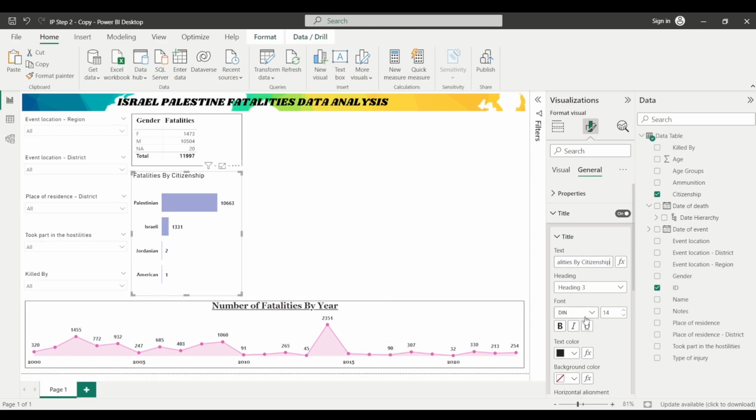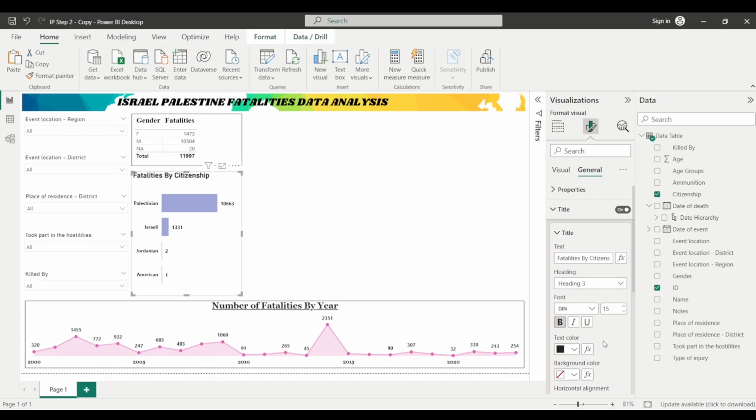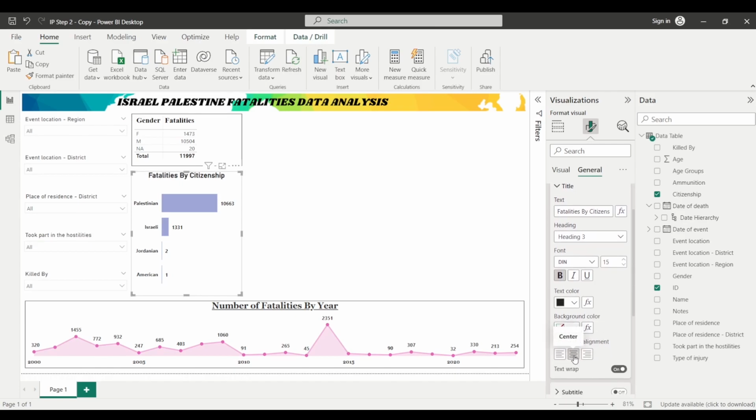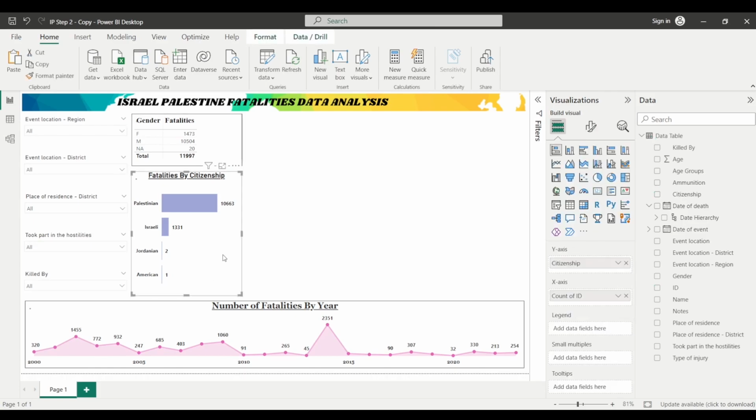Fine. You can increase the font size, keep it bold, keep it black, and change the alignment from here as well. And if you want, you can underline it as well. So this is the bar chart that we have created.